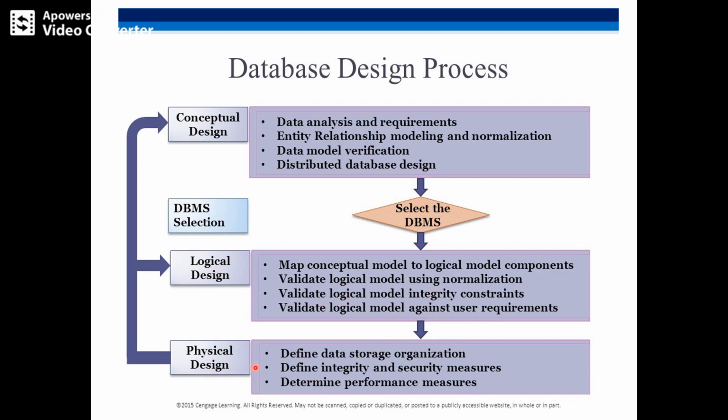Last step is physical design. Under the physical design, we are going to check the data storage organization. So what type of data it is, where we need to store it, what type of memory allocation we have done for that data. Those are all constraints we are maintaining under the physical design. And also we have defined the integrity constraints and security measures for the data, which is what we call a username and password. We are protecting the data, and then we are going to